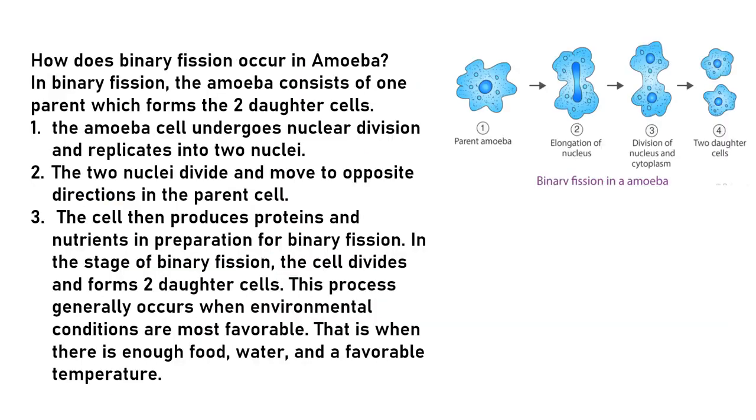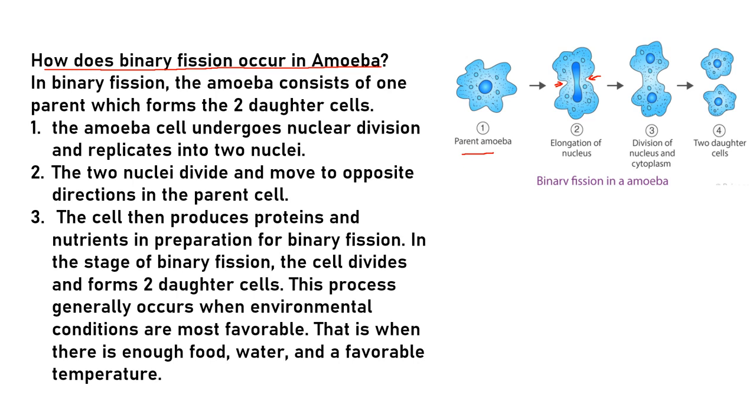Now how does binary fission occur in amoeba, right? As you can see here, this occurs in 4 different stages. This is the parent amoeba. You can see there is an elongation of the nucleus, and there is a cleavage developing in the membrane of this amoeba.